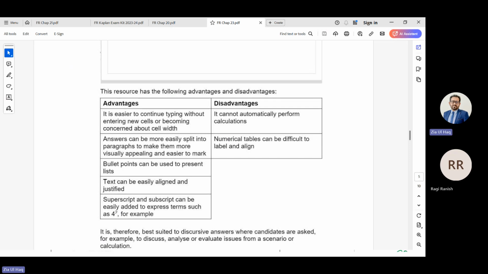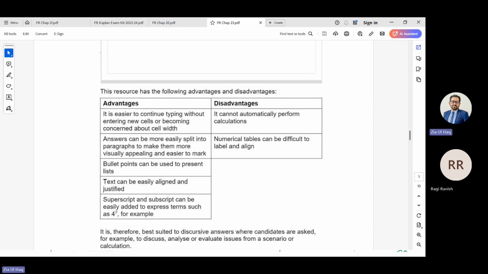Text can be easily aligned and justified. You can align center, left, right, justified. Superscript and subscript can be easily added to express terms such as for part 2, for example. We can use a heading a little bit bigger, the other material smaller, the further notes smaller, like that.